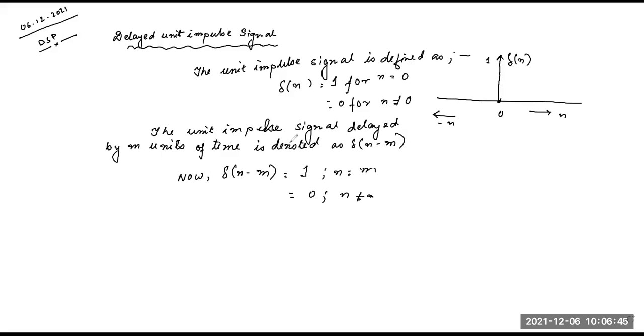So this is the substitution. So how can this drawing be written? If this is 0 and this is m, this is a positive n, this is a negative n. So now it will be like this. One. This is delta n minus m.